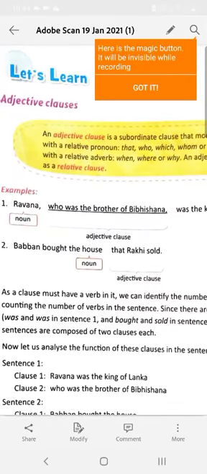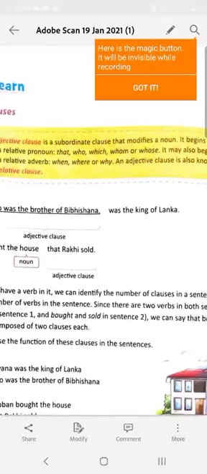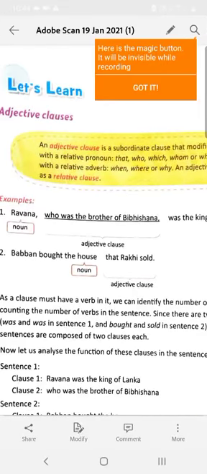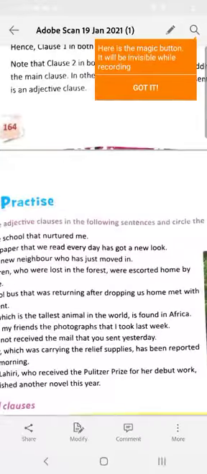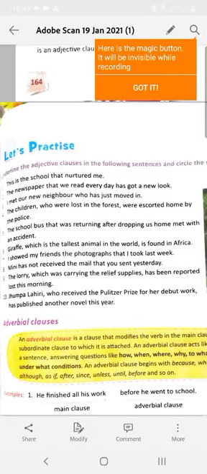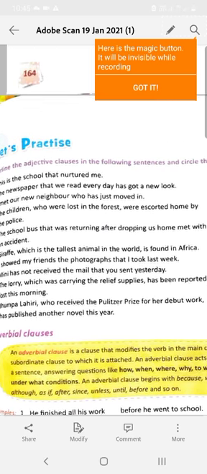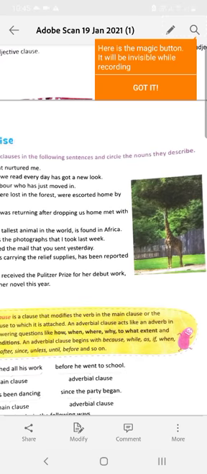Ravana, who was the brother of Bibhishana, was the king of Lanka. See, this who was the brother of Bibhishana is describing whom? Ravana, the noun. It says about the noun Ravana. So, who was the brother of Bibhishana is a subordinate adjective clause. Now, coming to the underline exercise. Underline the adjective clauses in the following sentences and circle the noun they describe.